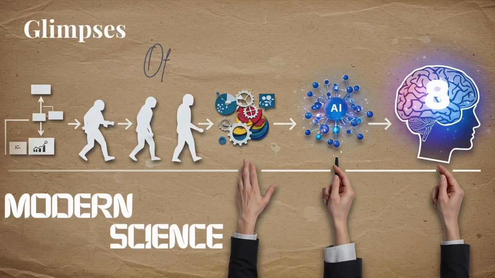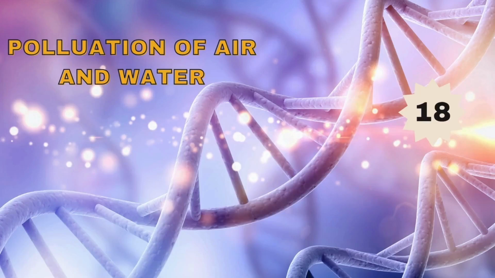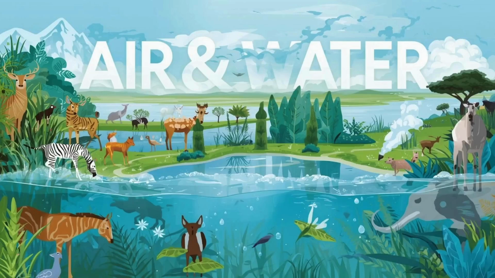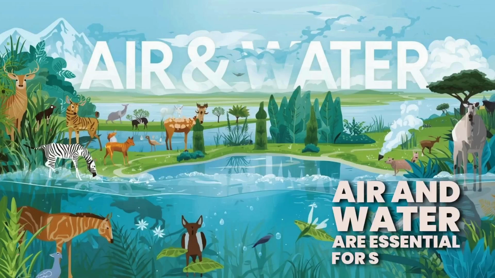Glimpses of Modern Science, Class 8. Chapter 18. Pollution of Air and Water. Air and water are essential for survival.